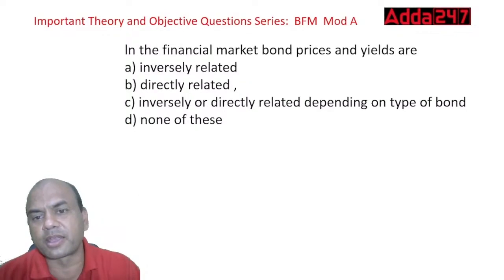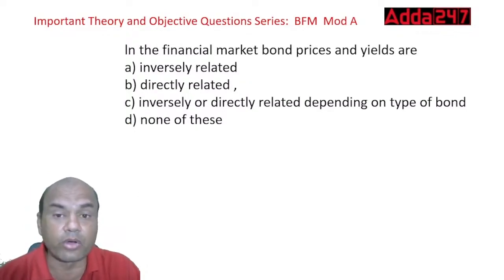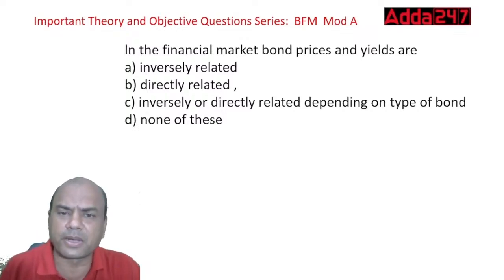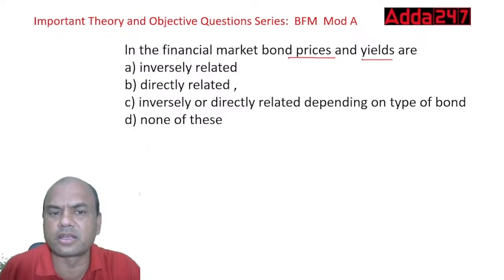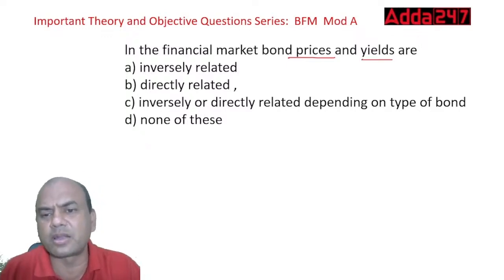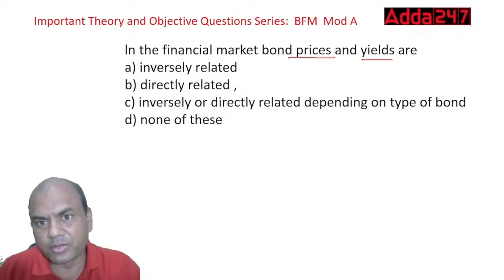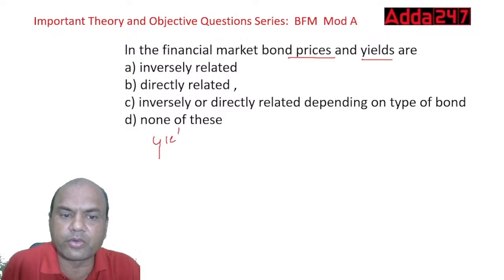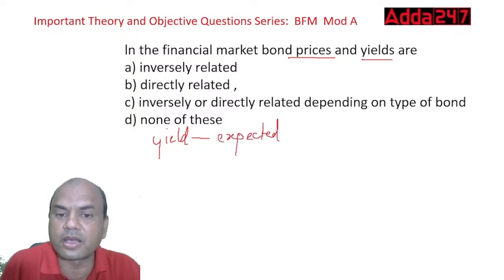In financial bond markets and in financial market, bond prices and yields are, so this bond price and yields are directly or inversely related. Inversely, directly, inversely or directly, depending on the type of the bond. None of the above. So the bond prices and yields are always, they are always. Once remember the price of this, the rate of interest, yield we call it. Yield means what? It's the expected rate of interest. Here, what is yield? You need to understand that also. Expected rate of interest, expected ROI.